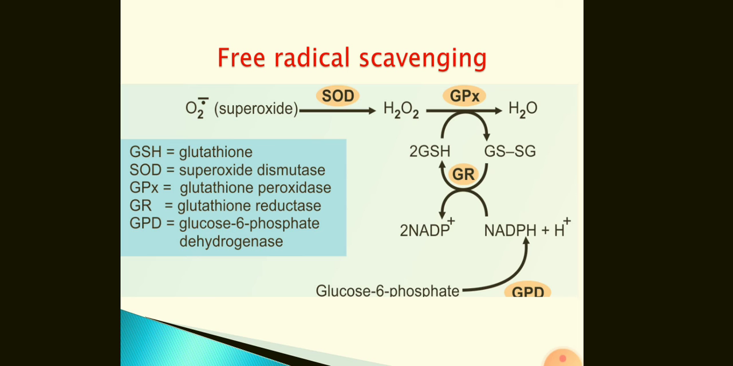Here in this reaction pathway, the superoxide radical will be acted upon by SOD. SOD is nothing but superoxide dismutase. The H2O2 which forms will be acted upon by GPX. GPX is glutathione peroxidase, and the conversion of oxidized GSSG to reduced GSH is with the help of glutathione reductase.